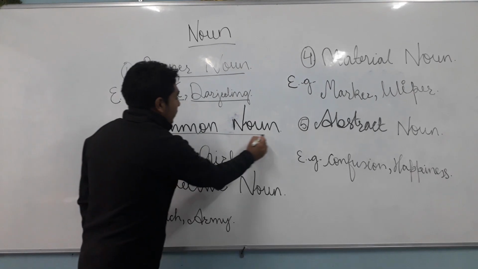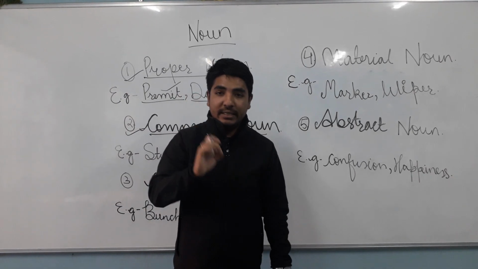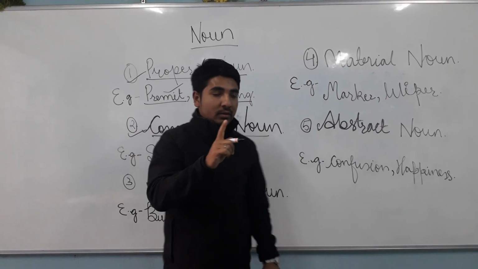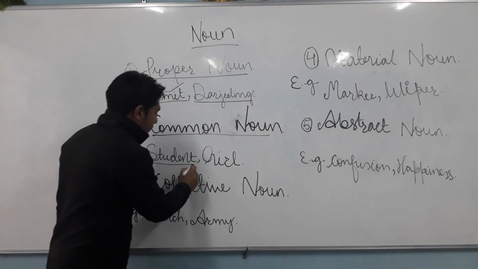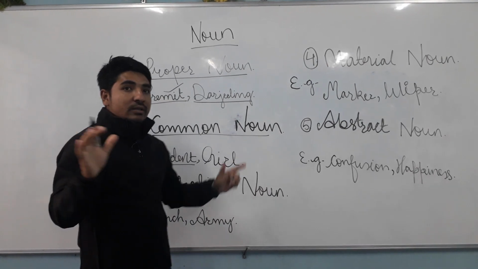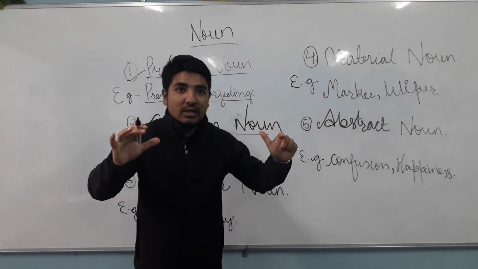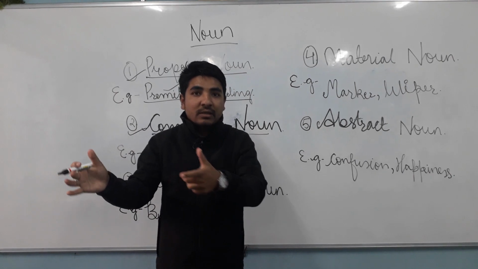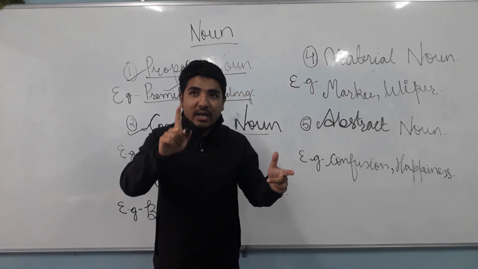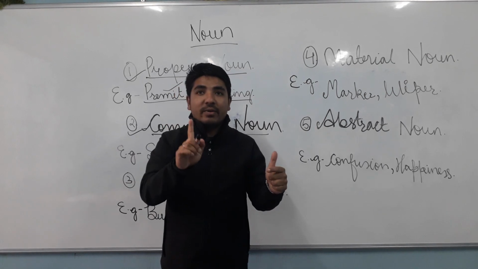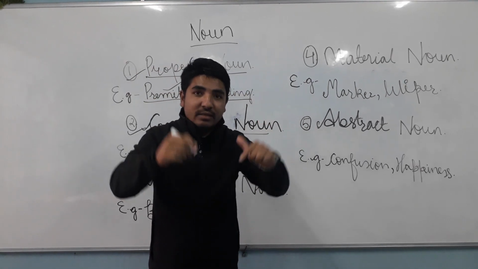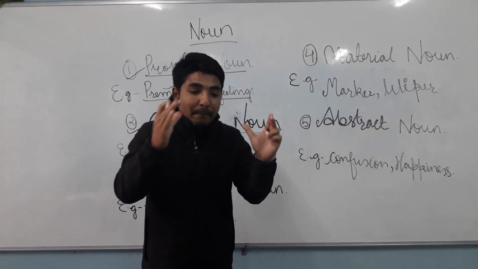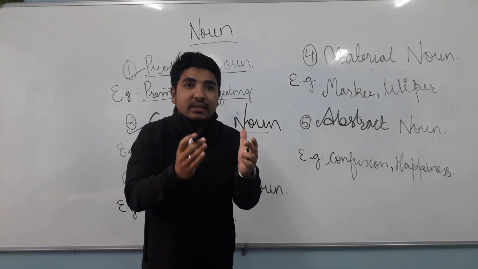Common noun. Common noun signifies a group in one. For example, student. Now, student falls under a group. Student can be school student, college student, in one umbrella, that name student. Within the student, many will come. But it is not a particular group.